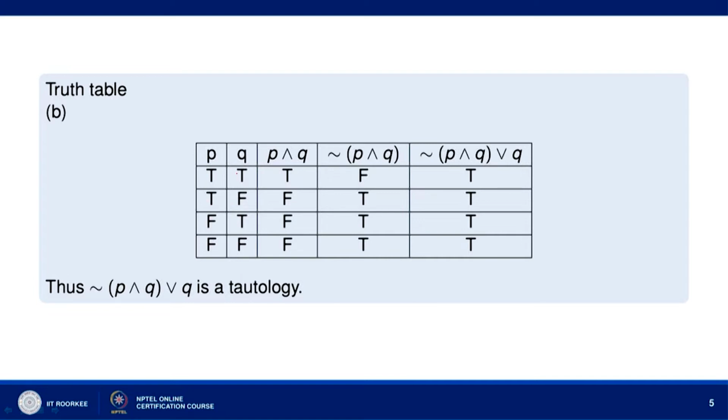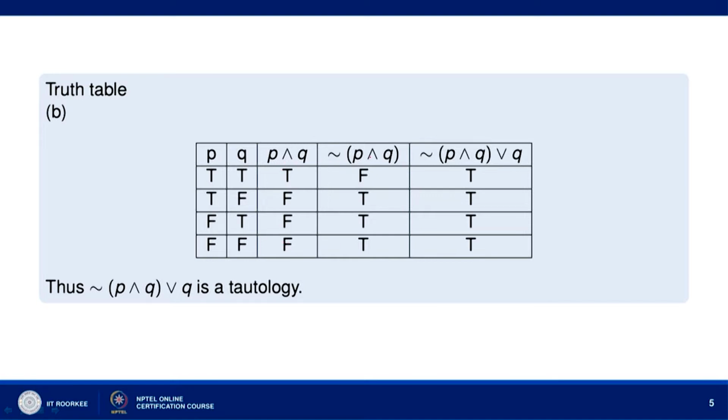When P and Q are both T, P and Q will have truth value T. For the case TF, when P has truth value T and Q has truth value F, P and Q will have truth value F. Similarly for the other cases, P has truth value F, Q has truth value T, P and Q will have truth value F, and when P has truth value F and Q has truth value F, P and Q has truth value F.